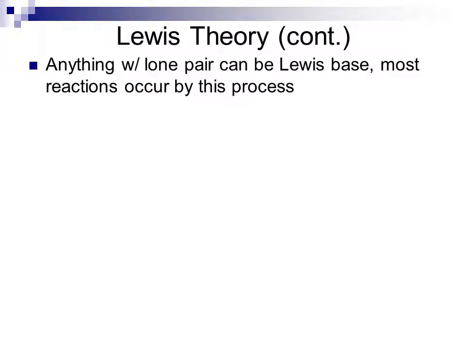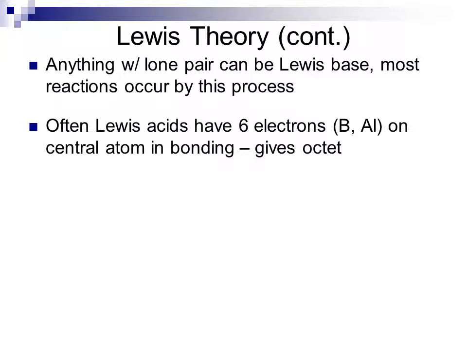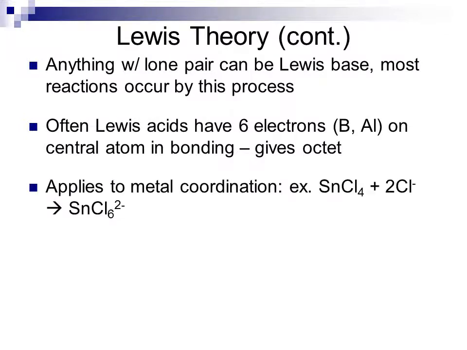Anything that has a lone pair can be considered a Lewis base. Most reactions which occur will occur by Lewis theory, because we have transfers of electrons which occur. Often, Lewis acids are substances which have 6 electrons. Things like BCl3 or AlCl3 have 6 electrons around the central atom. When they combine in coordination with the base, they wind up getting an octet of 8 electrons because of that extra electron pair which is now shared between the acid and the base.